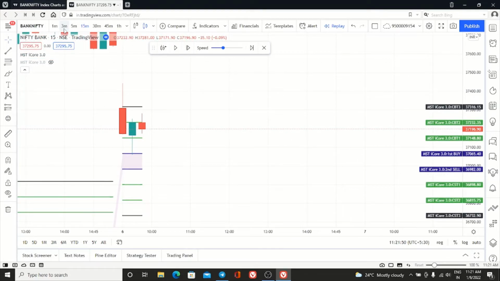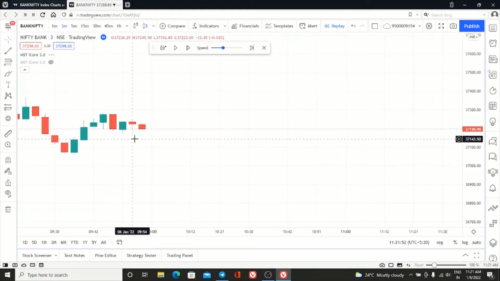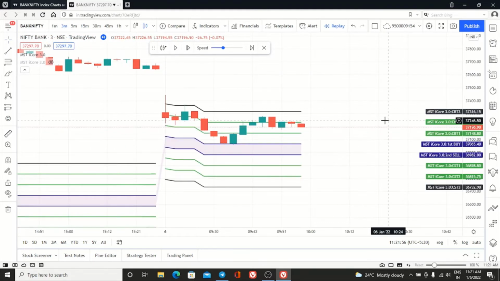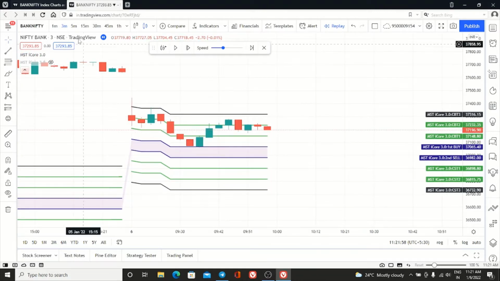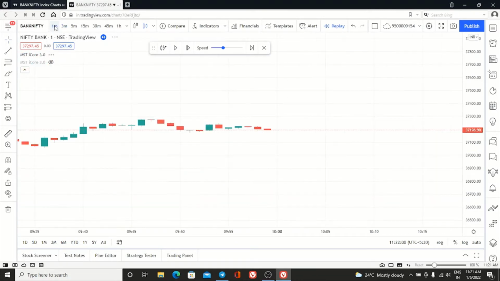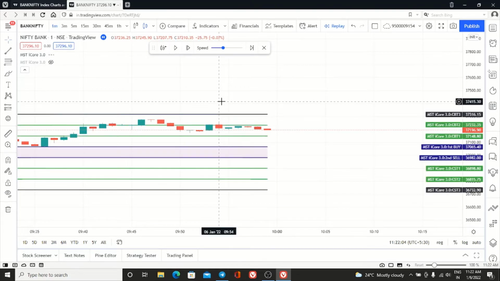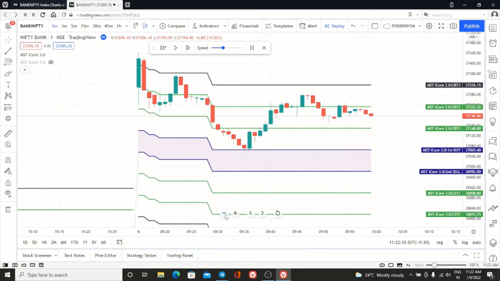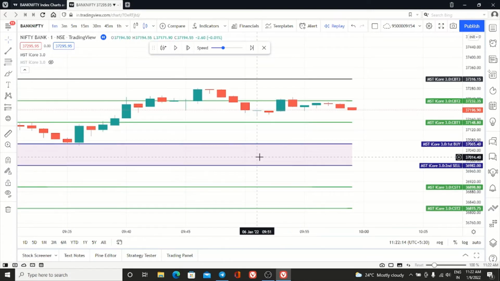See here, I'm keeping a lower time frame so that we can see what had happened. You can keep 1 minute also. There will be no changes in the entry point. See, all the entry points are the same. So for a better understanding, I'm keeping a small time frame.